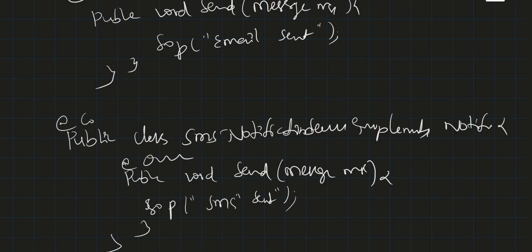This is also a @Component, with the bean name smsNotificationService. Okay, this is fine. Now when we deploy this application,